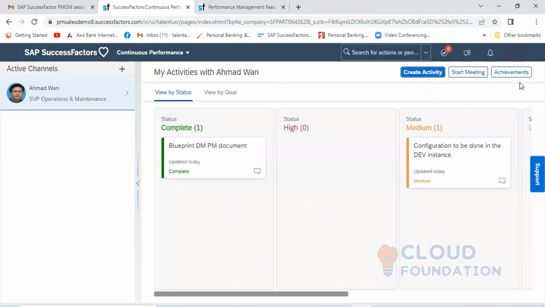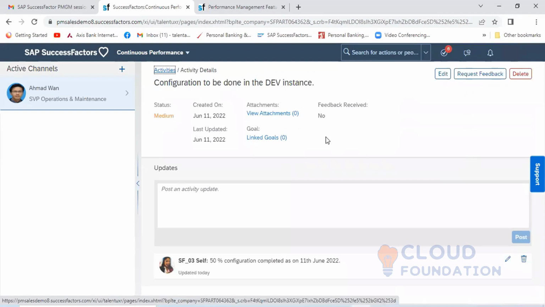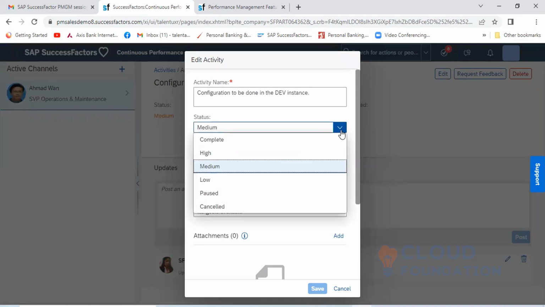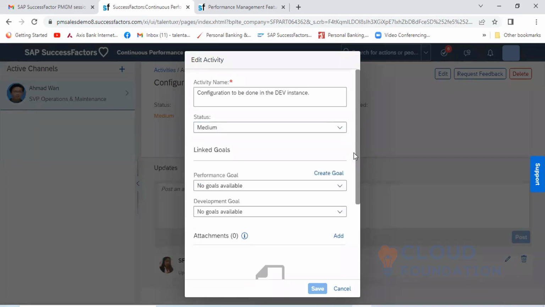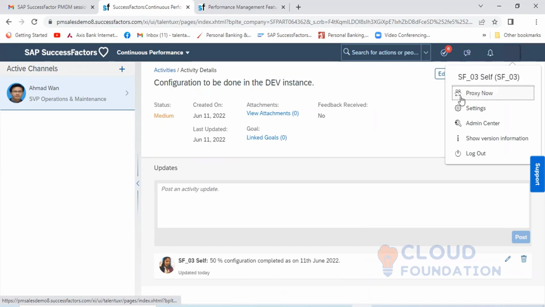Once it is moved into the achievement, you can see what exactly has been done. Similarly here, you can see the configuration to be done in the development instance, showing the status as medium. When you go into the edit, you can mention it as complete, or it is paused. Apart from that, this is the screen coming from the end user side.